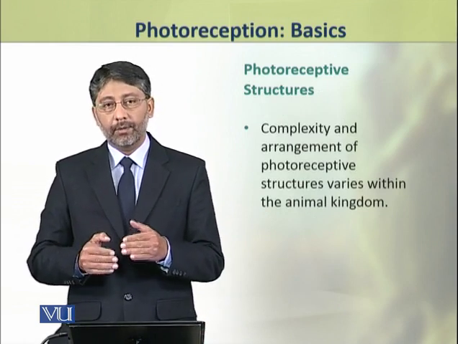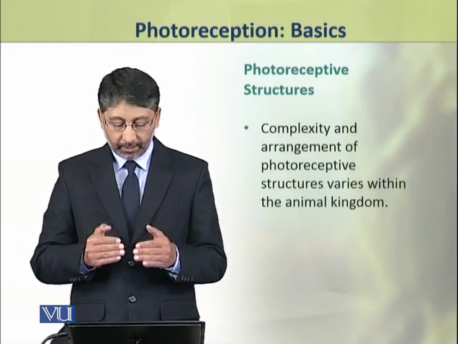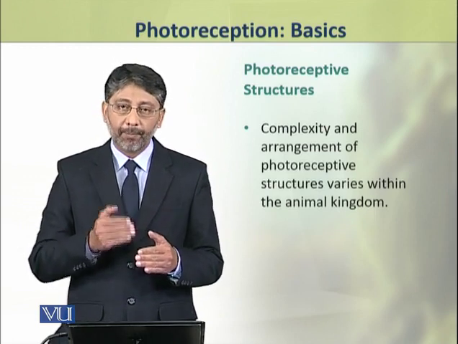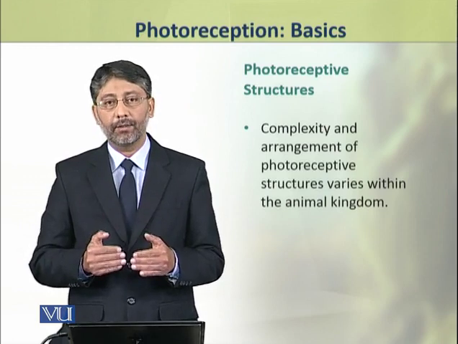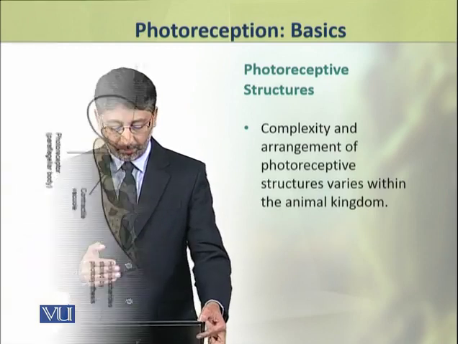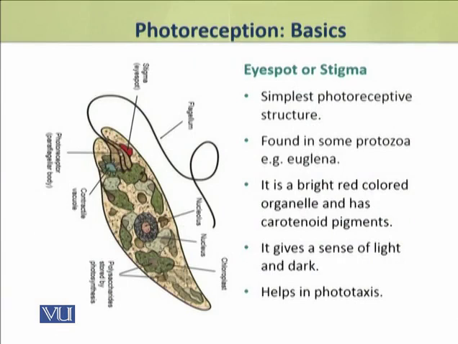Dear students, the complexity and arrangement of photoreceptive structures varies greatly within the animal kingdom. The simplest photoreceptive structures found in some protozoa, for example, Euglena, are called the eye spots or stigma.